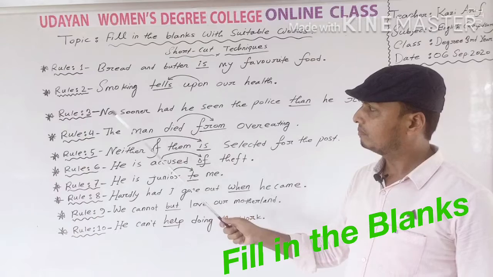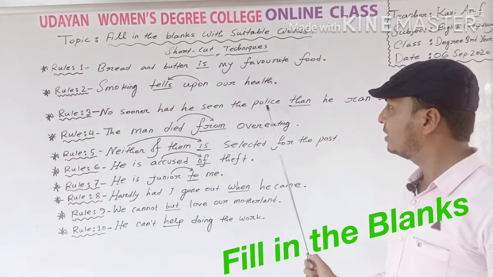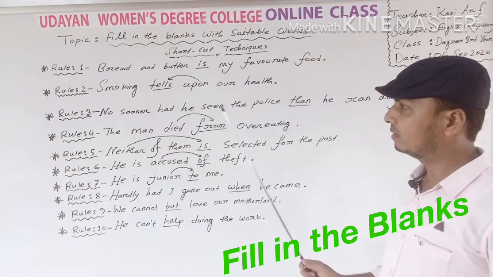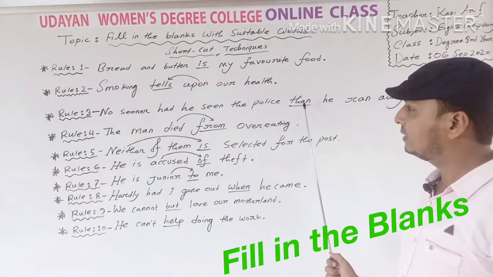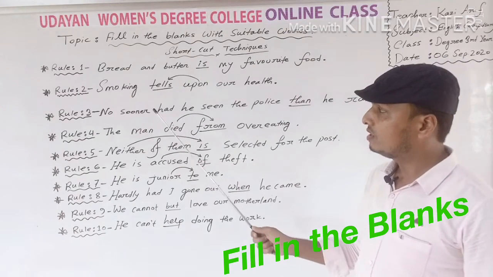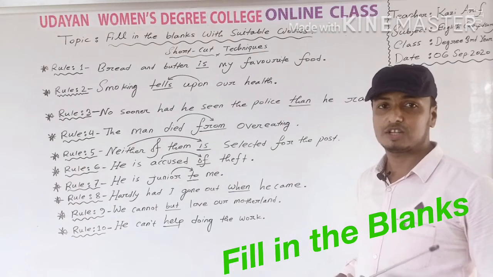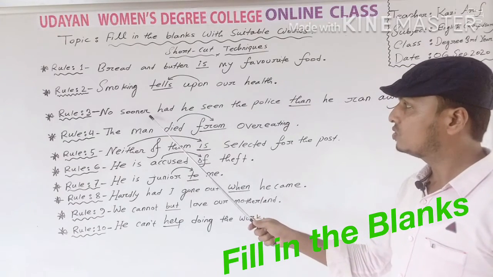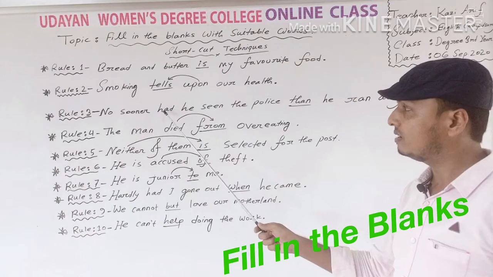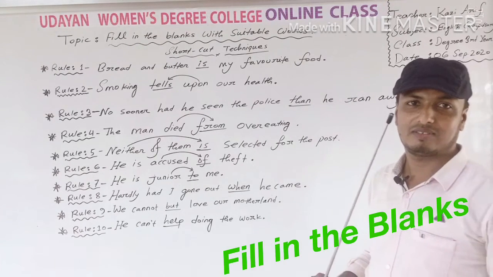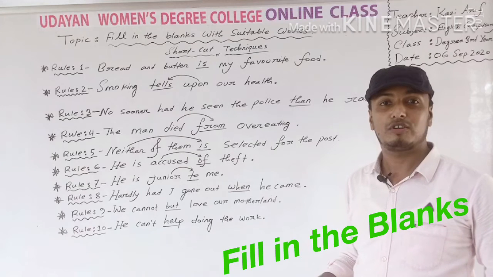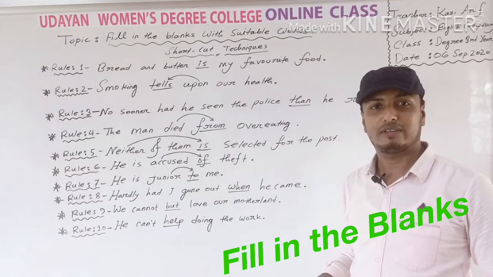Next, rule number 3: no sooner had he seen the police dash he ran away. Dear students, you know the answer will be then. Why? Because you have to know the correlative conjunction. Okay, no sooner had, if you find the no sooner had in a sentence, you should use in the gap then. Just for example, not only dot dot but also, so dot dot that.